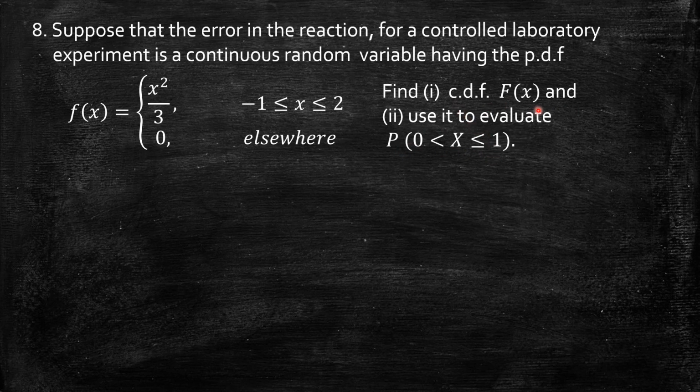Now to find the CDF, we have to find it for all values of x. Here in the interval -1 to 2, the PDF is defined as x²/3. Elsewhere it is 0. So if I want to find the CDF F(x) for x less than -1, what is the CDF? Obviously the CDF is 0.